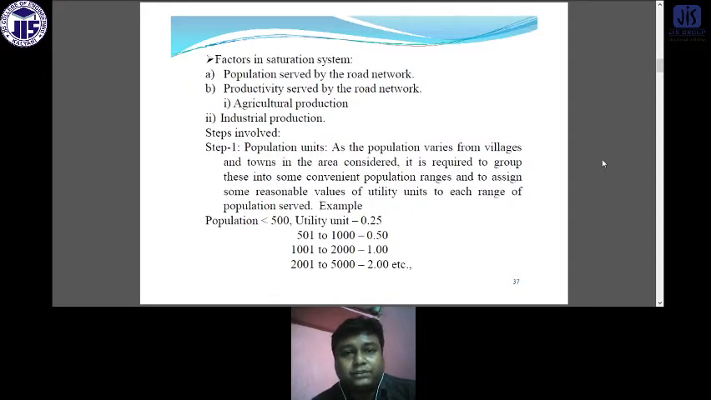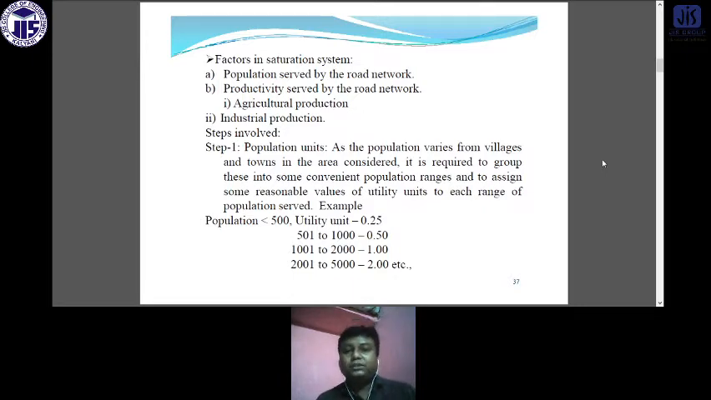So the factor in the saturation system. The saturation system is basically when the maximum occupancy has been reached. That is the saturation. We all know the meaning of saturation. But in the transportation aspect, suppose I have a 1 kilometer length of road which has a 5 meter width or 7.5 meter width. I know how many vehicles it can accommodate. How? I know the dimension of the vehicle, so I know the area each vehicle takes on that particular road segment, and from that I can calculate the maximum number of vehicles that can be accommodated at that place. That is the saturation point.